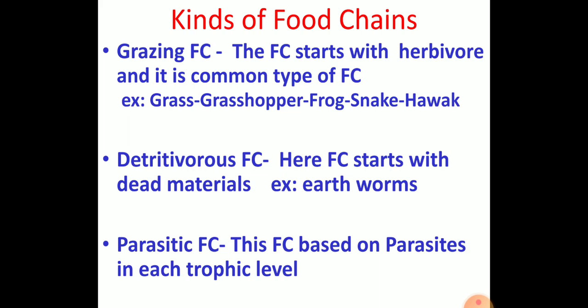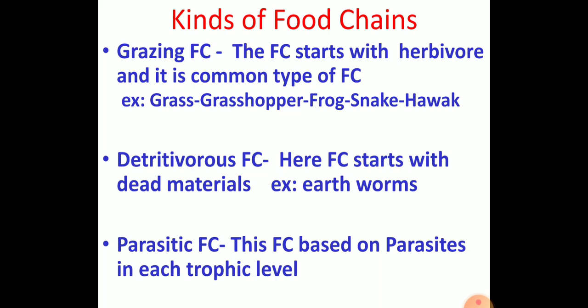The other one is the detritus food chain. Here the food chain starts with dead and decaying material. Usually dead matter is the basic food resource, for example, dead wood. In dead wood, many fungi grow, and inside the fungi you will find some microbes. That's an example. Similarly, all the decaying matter that is present is eaten by the earthworm, and inside the earthworm gut there will be microbes. So like that, one form's food energy will be eaten by other organisms.